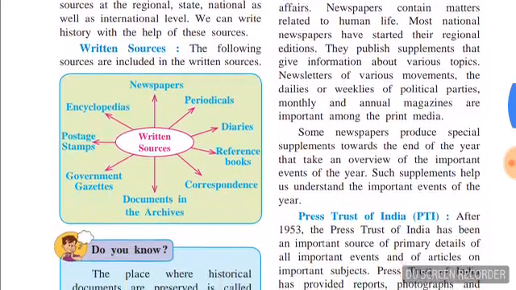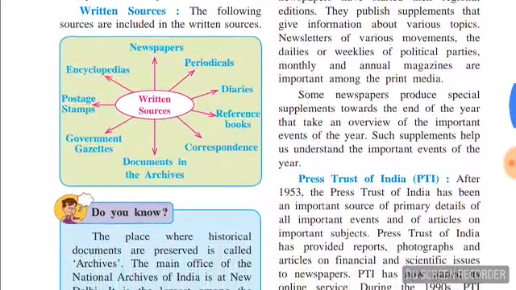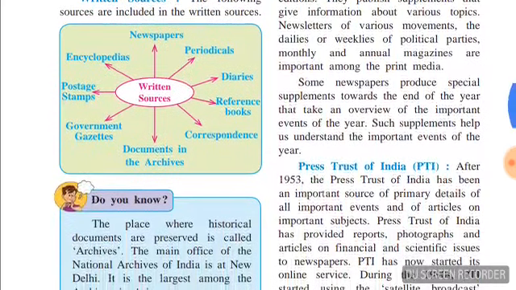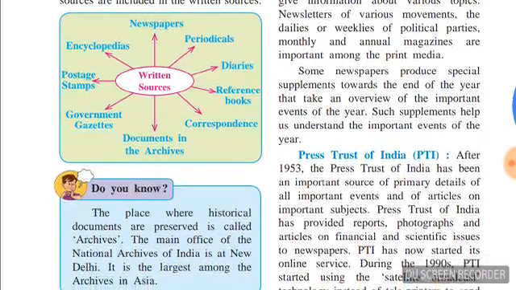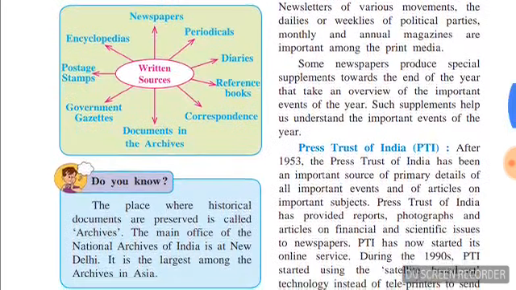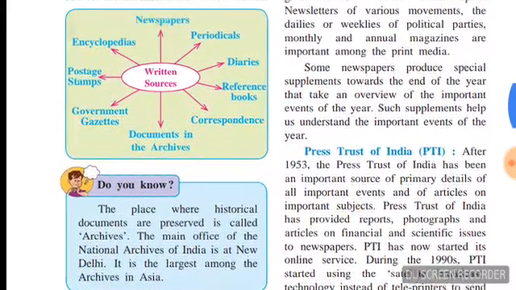Then we will see newspapers. Through newspapers, we can get information about national and international affairs. See, it is given from newspapers. We get information about what? We get information about national and international affairs, politics, arts, sports, literature, and social and cultural affairs. Newspaper contains matters related to human life.